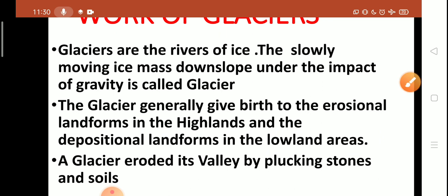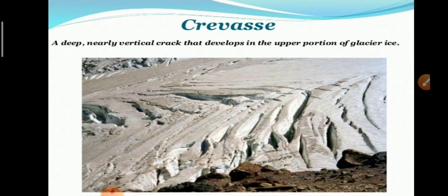The movement of ice in a glacier is unequal: the top of the ice moves much faster than its bottom, and the ice in the center also moves faster than the ice along the sides of the glacier.